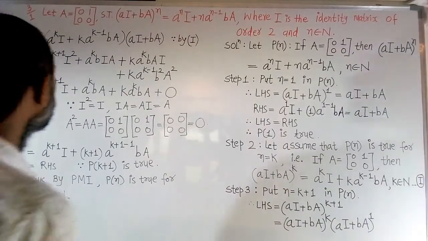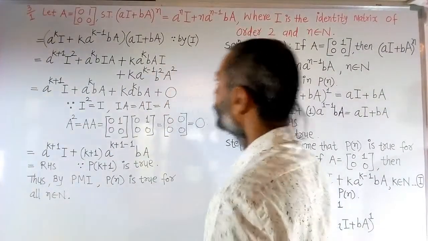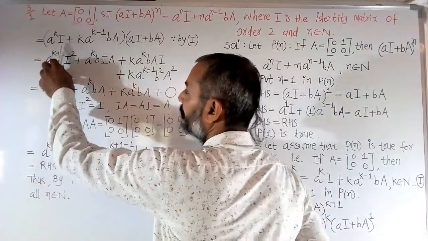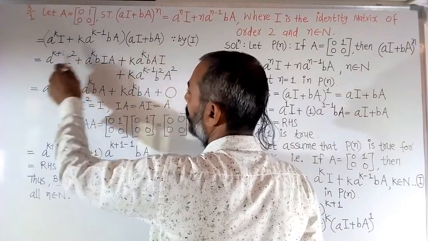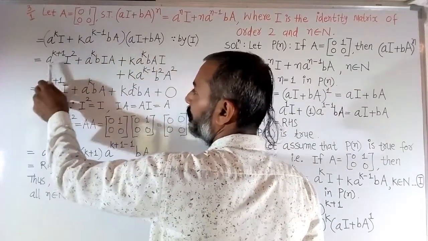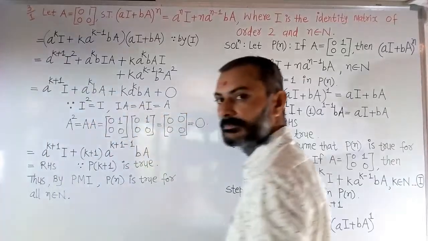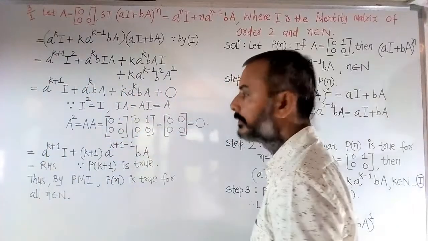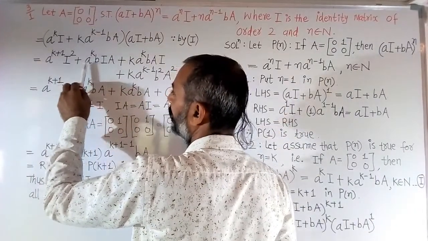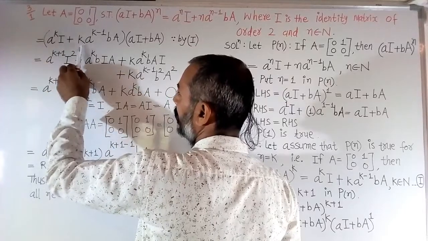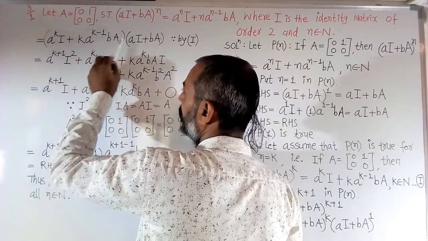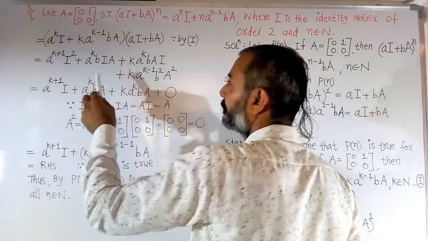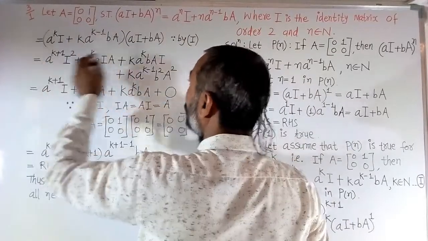Now let's multiply these two. So we multiply both things here. First we multiply a^k I with aI. So a^k into a, total power of a is k + 1, and matrix I with matrix I multiplies to I squared. Now plus, a^k I multiplied with bA.